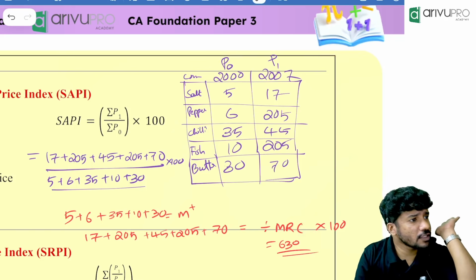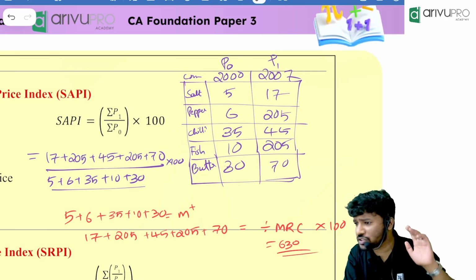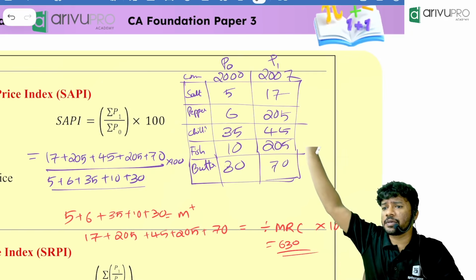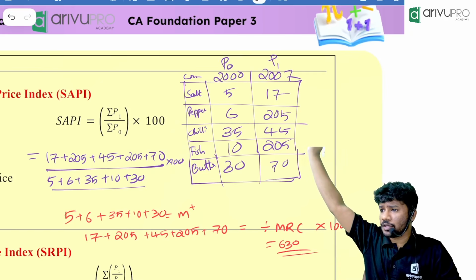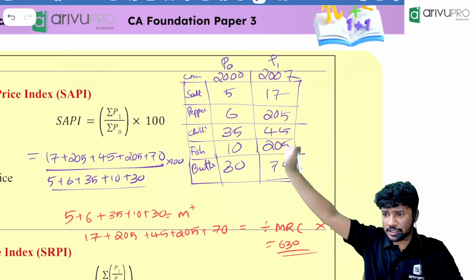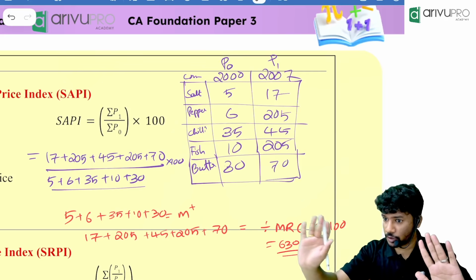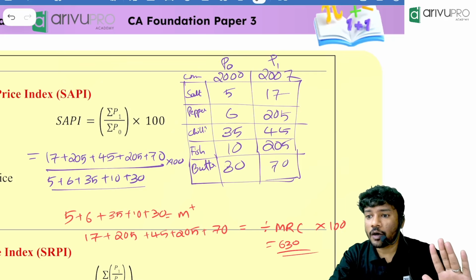So everyone understood simple aggregative price index. Anyone is having trouble with simple aggregative price index? Tell me right now. Any doubt? Pakka? Pravalika, everything is clear? Lipika, are you getting it? Yes, you are a little late. You are getting it now, right? Yes. Fine. If any doubt is there, ask during the break time. Okay. Now.